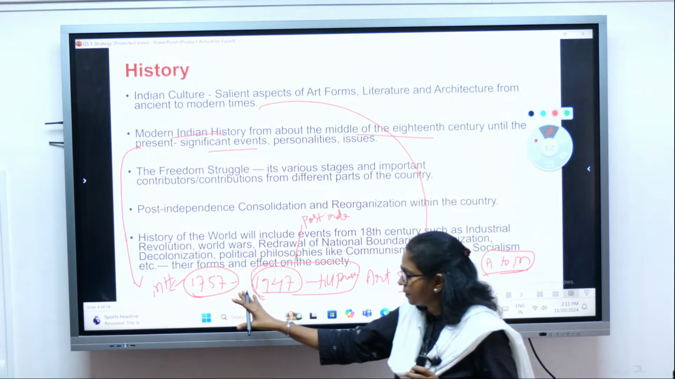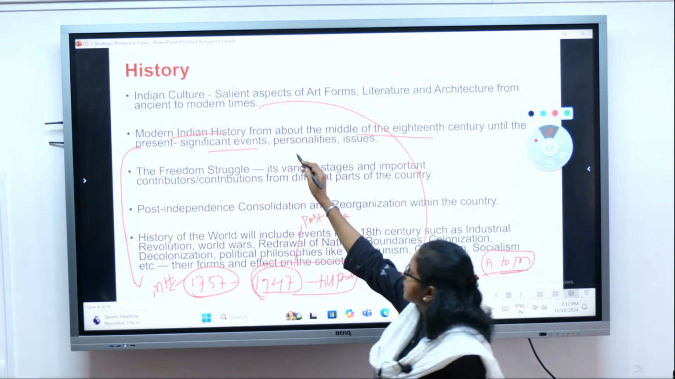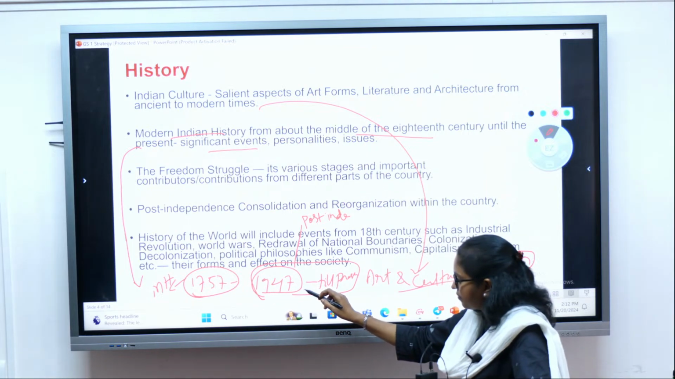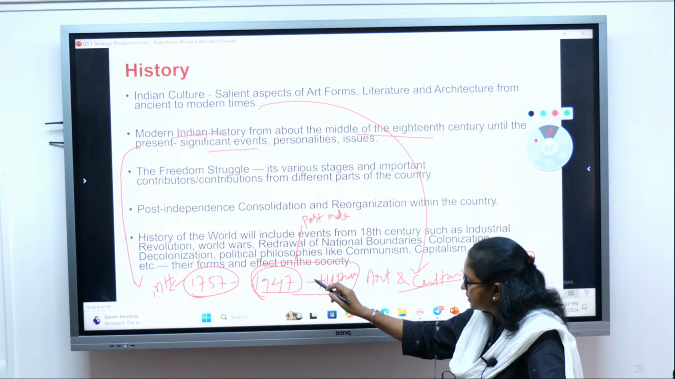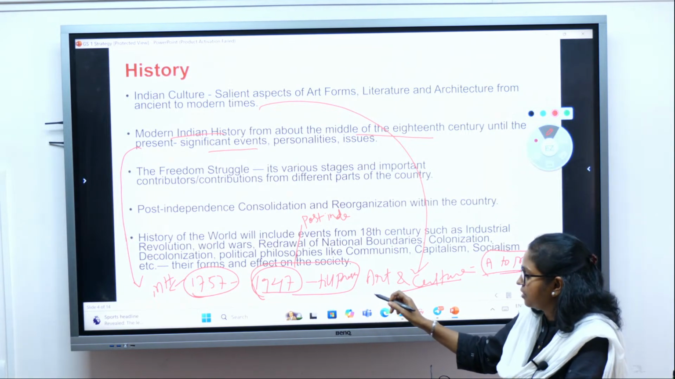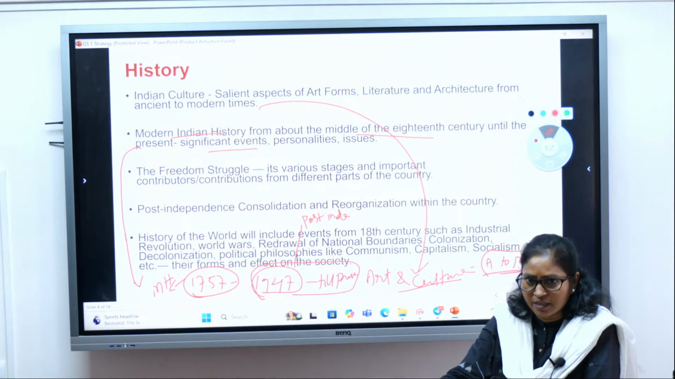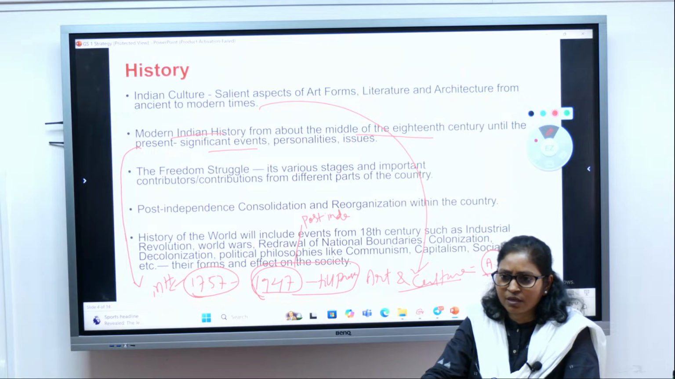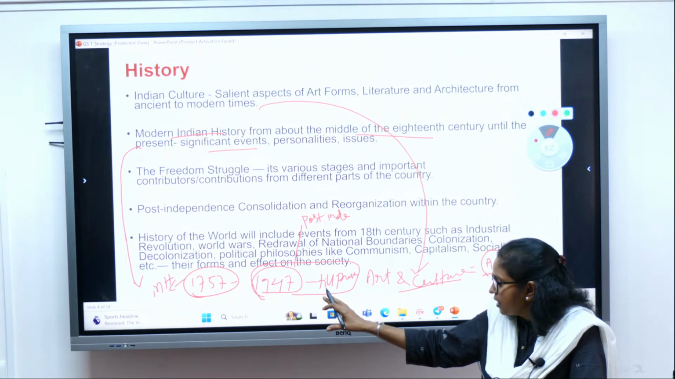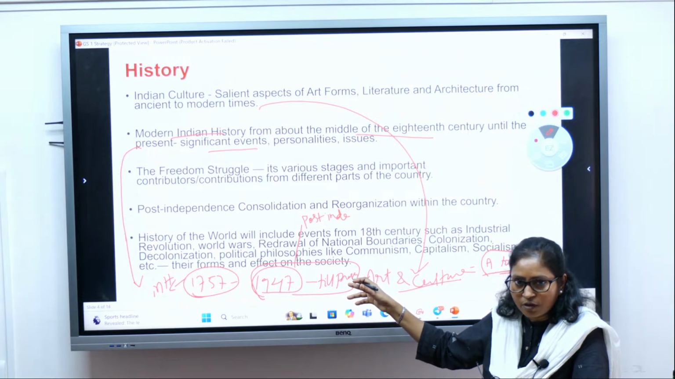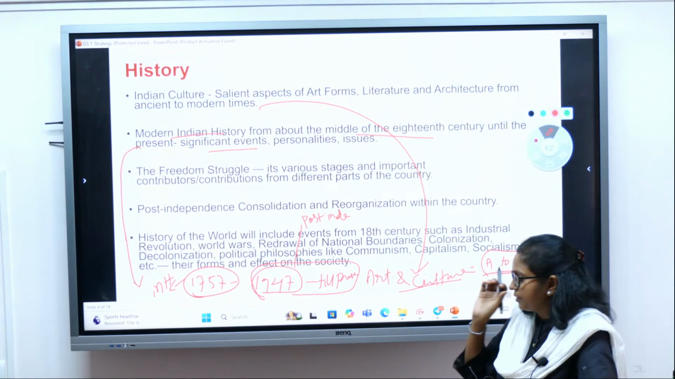I hope you got the clarity. So these sections cover 1757 till 1947, till independence, and then 1947 till present, after independence. What development has happened in India? Historical developments like the Emergency, the Bhoodan movement, all kinds of developments after 1947 till present, will be part of your post-independent history, right?